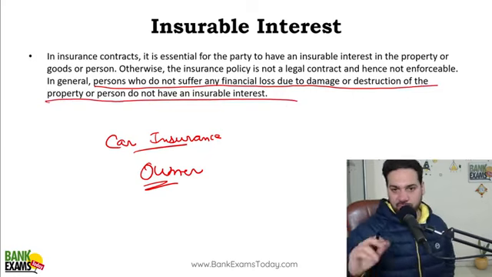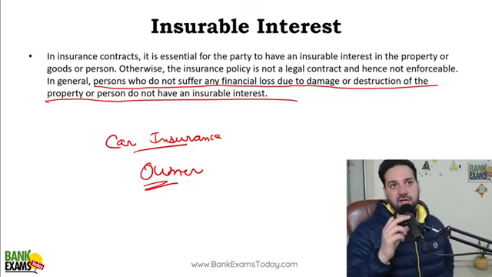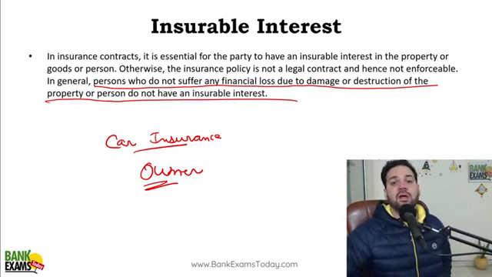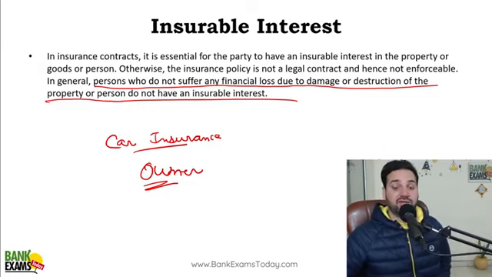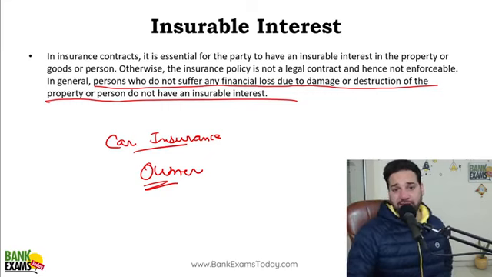बहुत easily अच्छी language में समझाया है. So a wife can have insurable interest in the life of the husband, right? A father may have insurable interest, a mother may have insurable interest. Your neighbor doesn't have insurable interest in your life. Okay, they cannot be beneficiary of your life insurance policy. ठीक है, आपका neighbor नहीं हो सकता, or a distant relative cannot have an insurable interest in your life, okay, in your car. So they don't have an insurable interest.